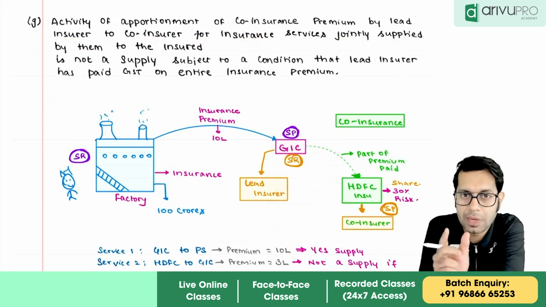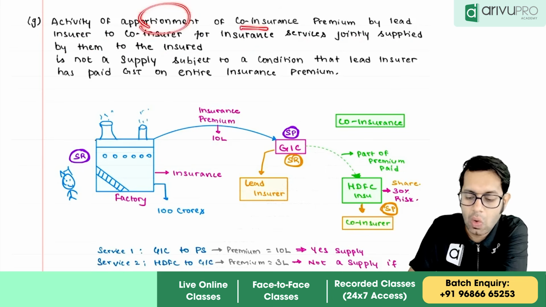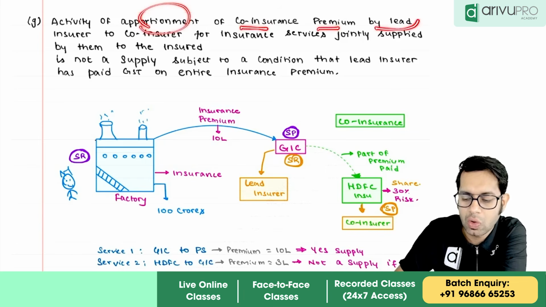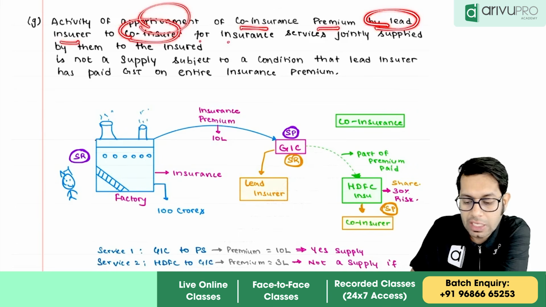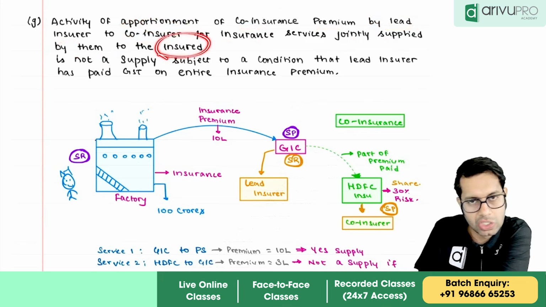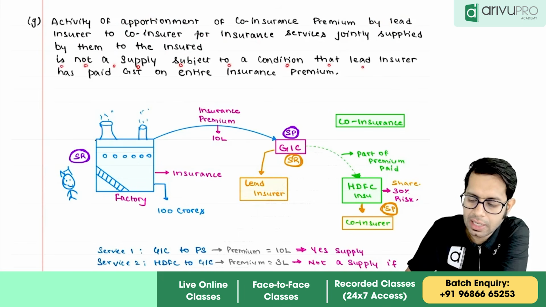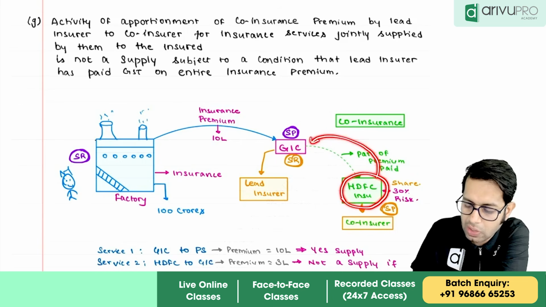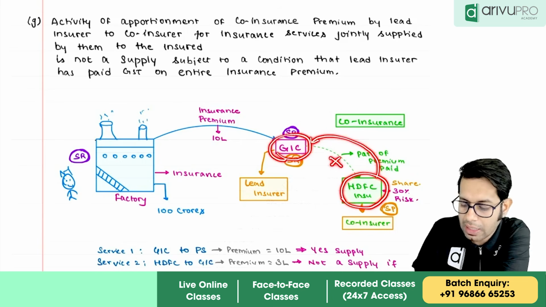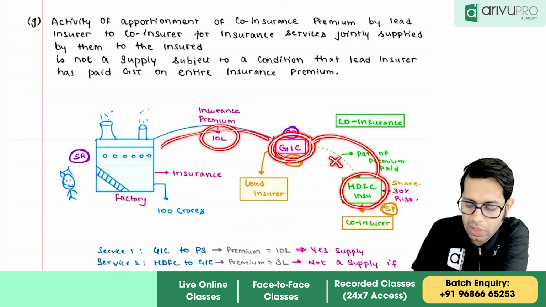Activity of apportionment. Apportionment means dividing the co-insurance premium. Who is dividing the co-insurance premium? By the lead insurer. To whom? To the co-insurer for the insurance services which is jointly supplied by both of them to the insured is not a supply, subject to condition that lead insurer has paid GST on entire insurance premium. So basically, whatever services co-insurer is giving to lead insurer, on that no GST will be levied if the lead insurer has paid the GST on full insurance premium.